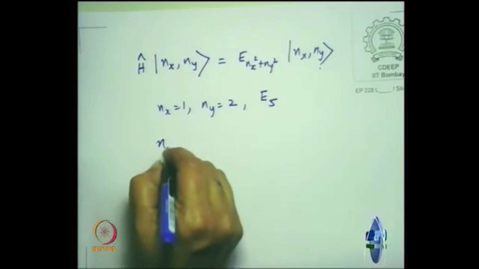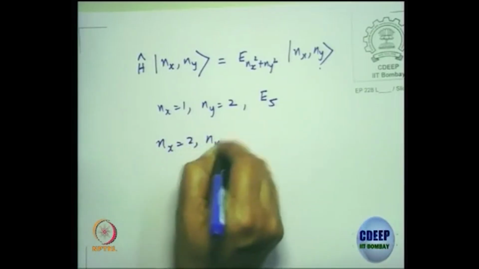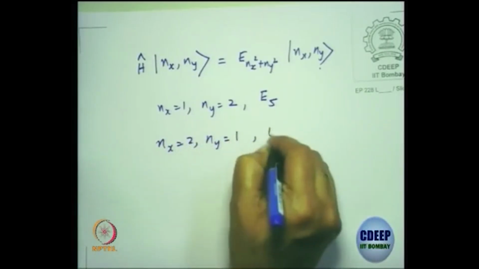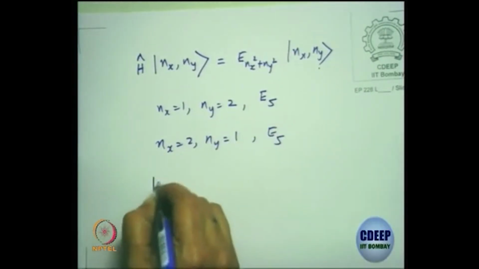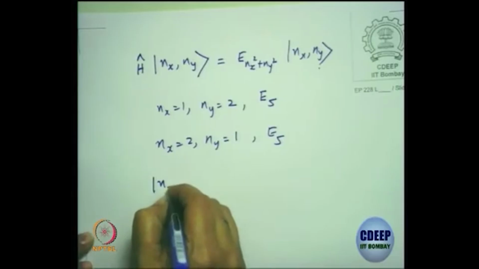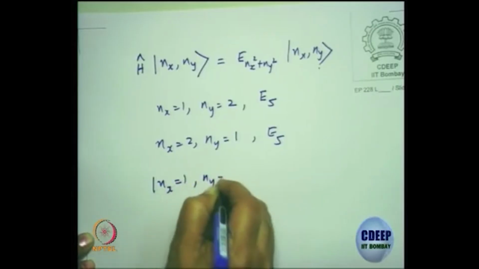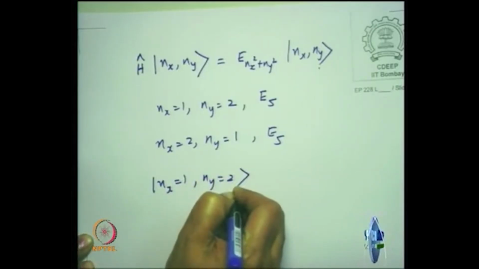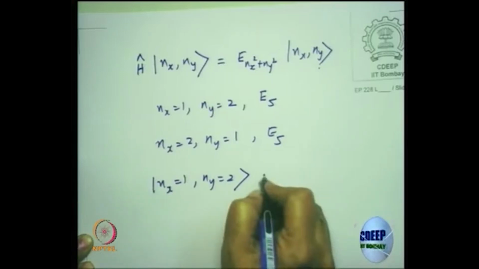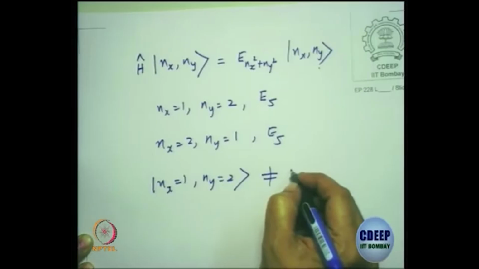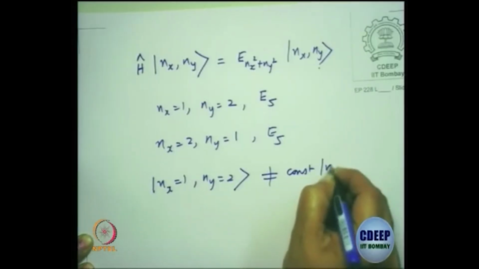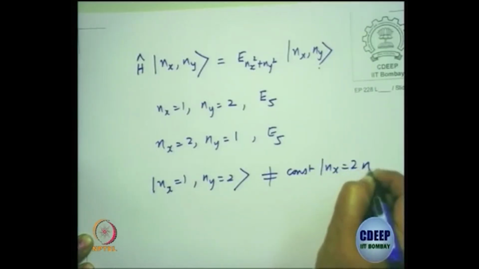If nx equal to 2 and ny equal to 1, this is also E5. But the state nx equal to 1, ny equal to 2 is not proportional to some constant times the state nx equal to 2, ny equal to 1.